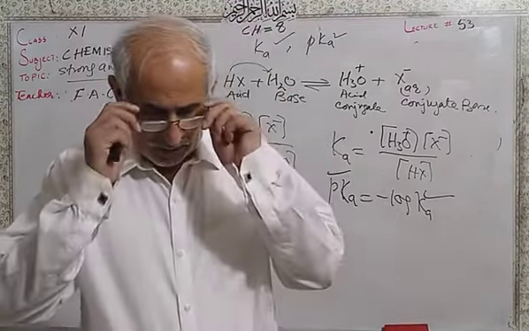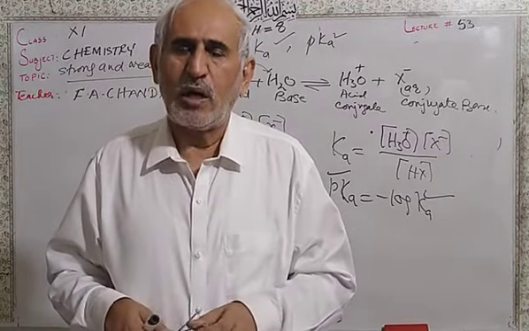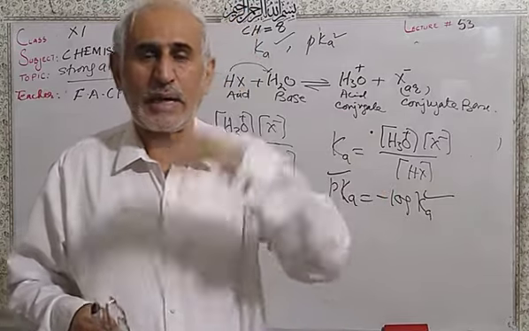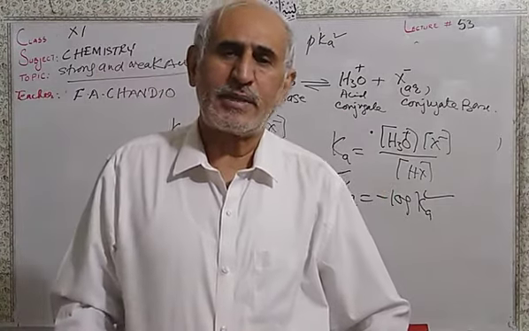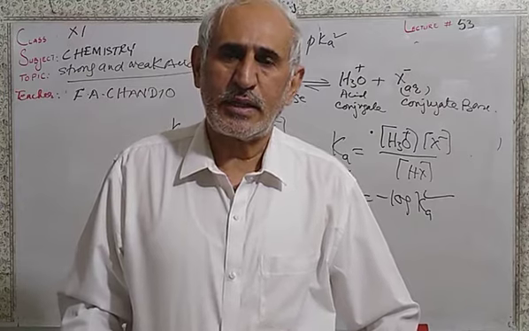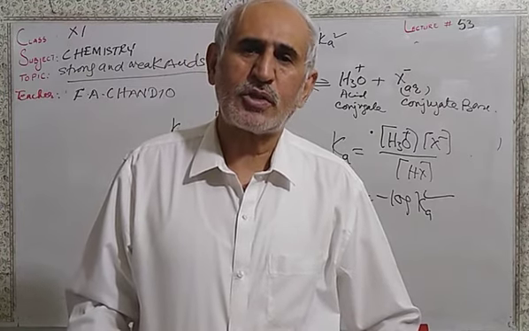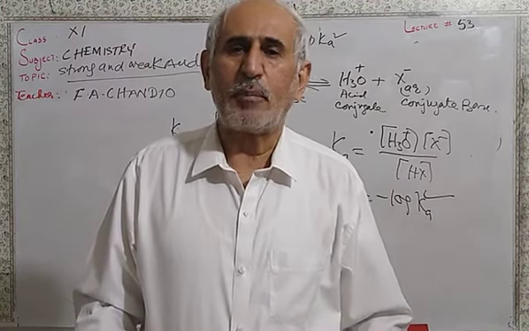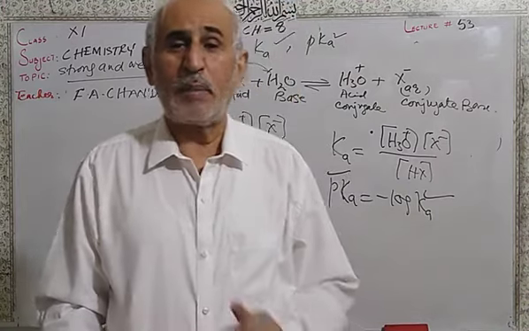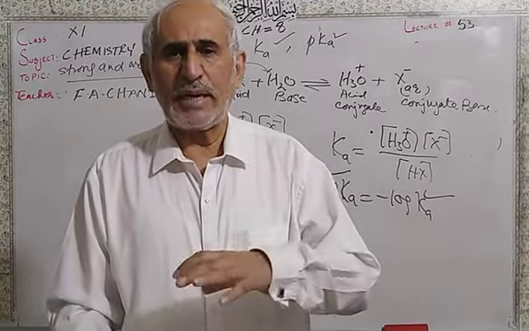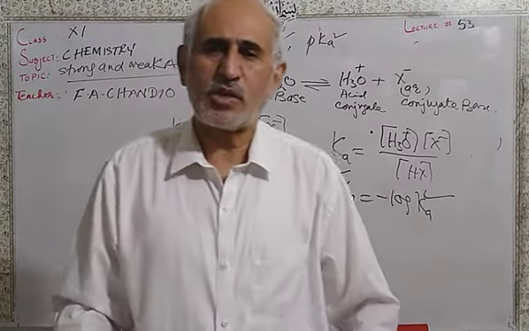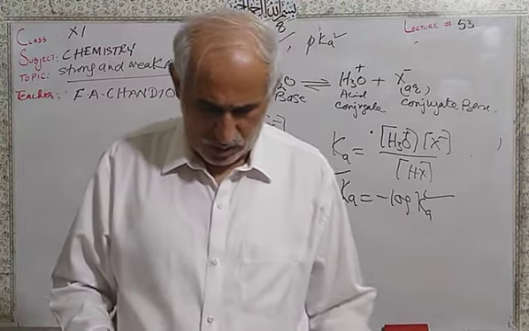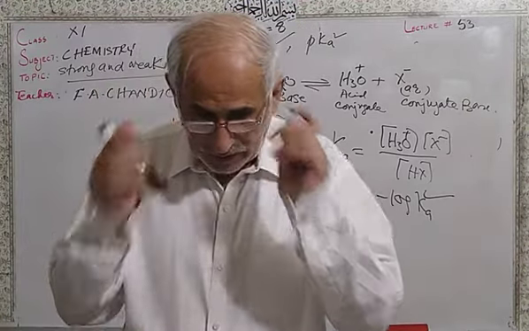So dear students, this means that when the value of Ka is larger or the value of pKa is smaller, the acid is highly dissociated and regarded as a very strong acid. The same case holds for Kb and pKb. When the value of Kb is large or pKb is small, it is a strong base, and vice versa for a weak base. So dear students, we are going to finish here.